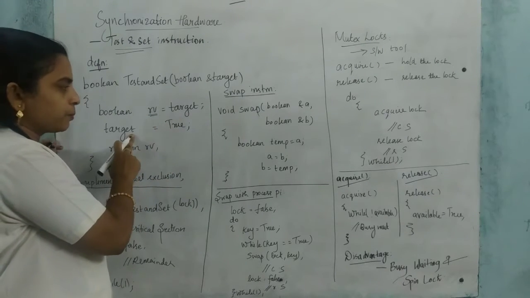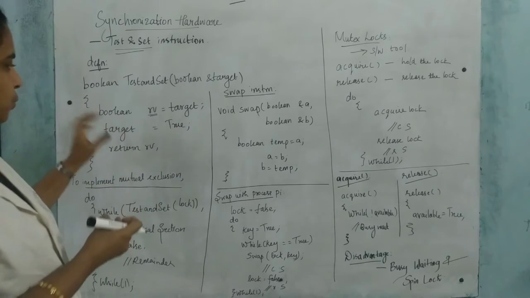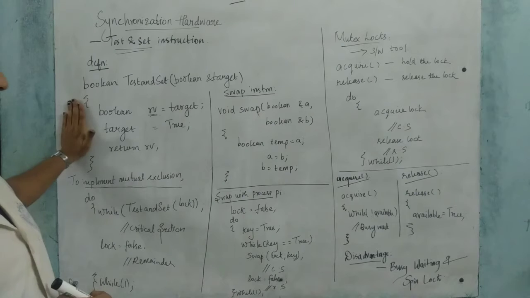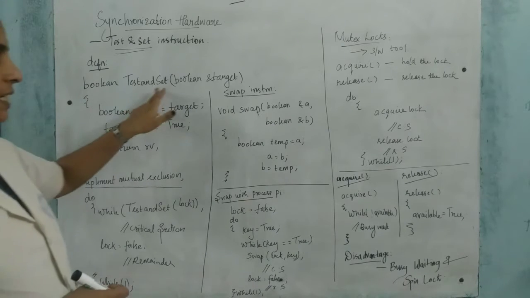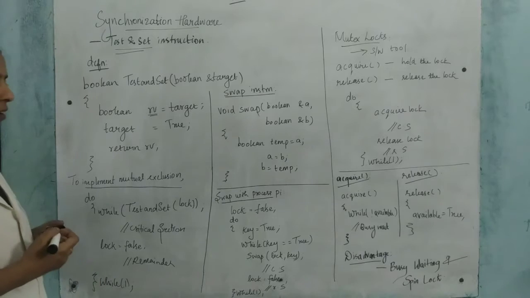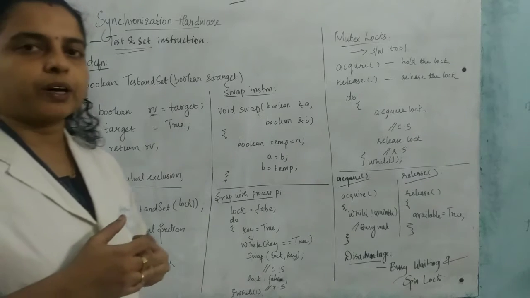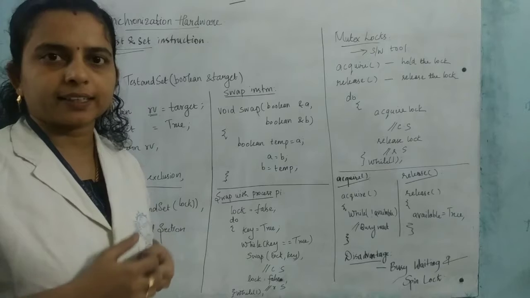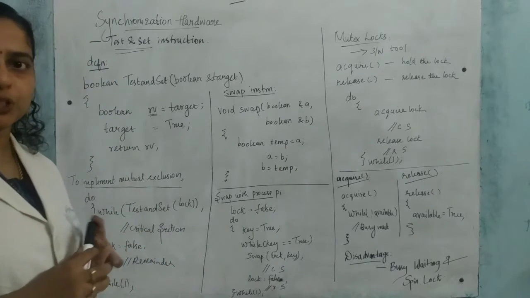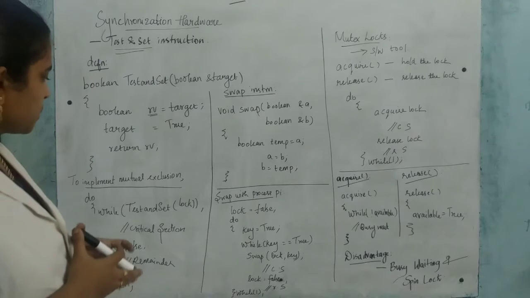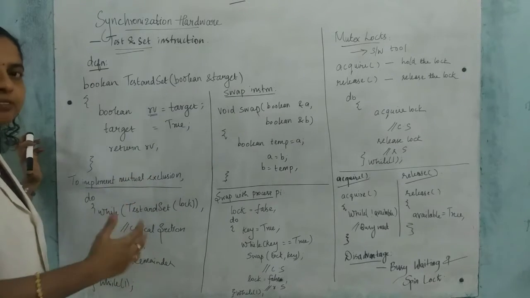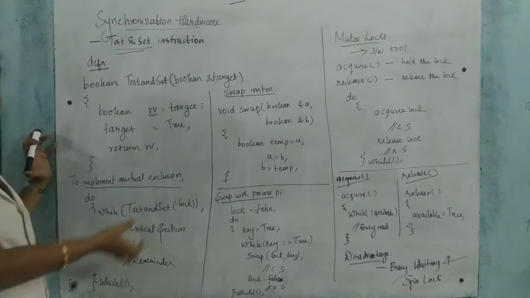It is a Boolean variable, and if it is true, it will return RB. Okay, so this is the structure, the definition of the test and set instruction. And here we already learned the three requirements to solve the critical section problem. Three requirements are there, right? So the one, to solve the mutual exclusion. So here, to implement the mutual exclusion, we can see how this test and set instruction is used.